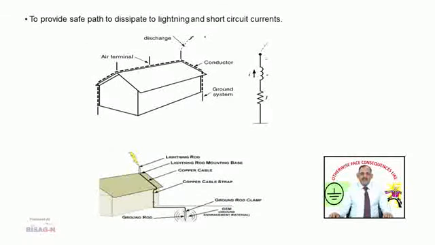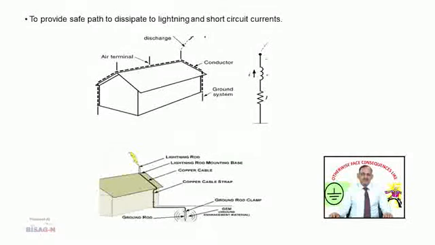Another objective of earthing is to provide a safe path to dissipate lightning and short circuit currents. In the figure it is shown that there are two buildings having very valuable precious stores, which have been provided air terminals to discharge the lightning current to the ground directly.